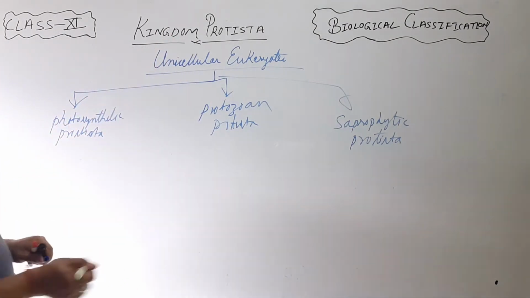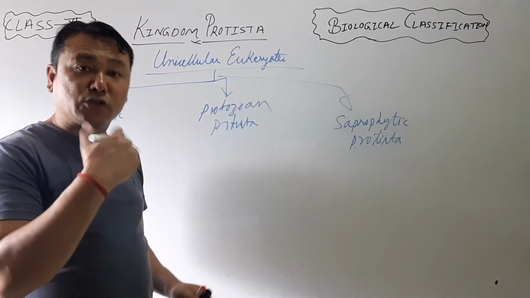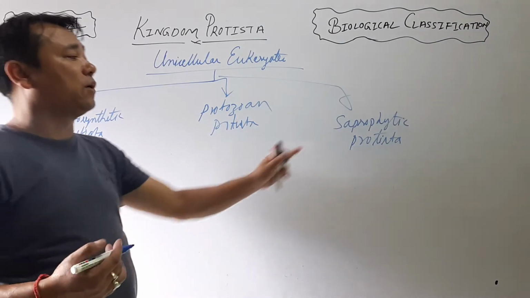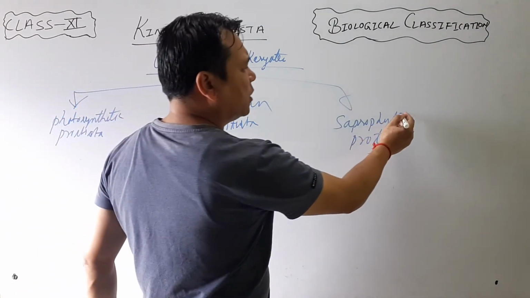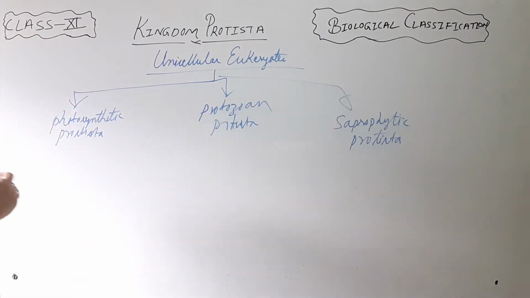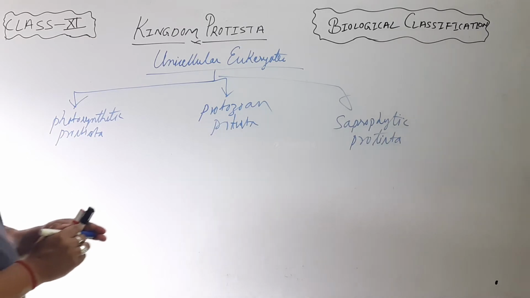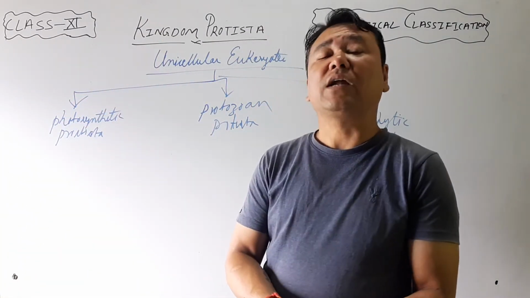Some of the Protista are photosynthetic, some of the Protista are protozoans, that depend on other organisms, and as well as some of the Protista are saprophytic, means that used to grow on other organisms, right? Okay, now this photosynthetic Protista is further classified. फेरि यो photosynthetic जुन चाहिँ Protista छ यसलाई फेरि further classified गरिएको छ.